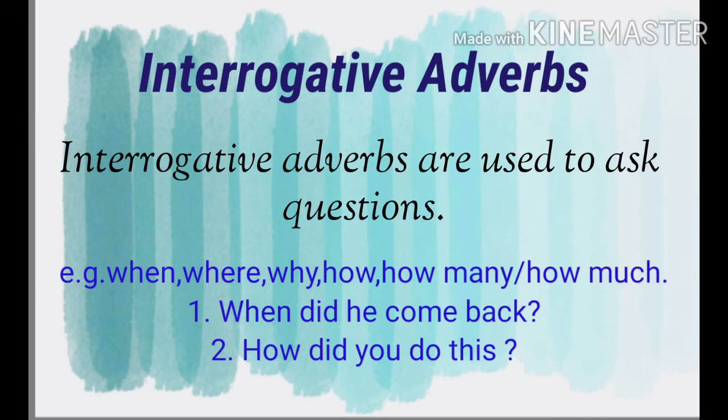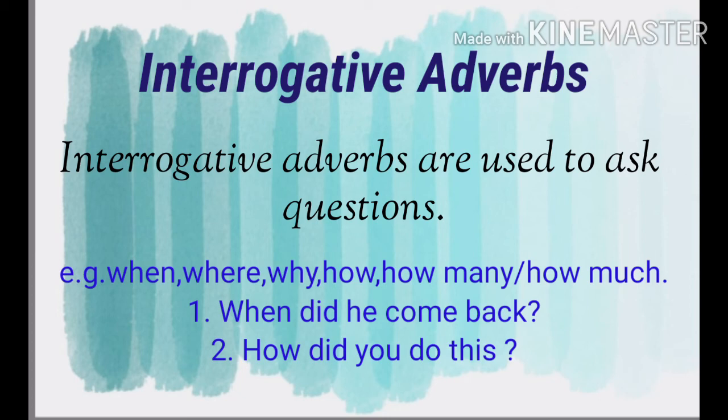Next kind is interrogative adverbs. Interrogative adverbs are used to ask questions. Words like when, where, why, how many, how much are used in a sentence to ask questions. They are interrogative adverbs. So let's see examples of it. When did he come back? In this sentence, when is an interrogative adverb of time.